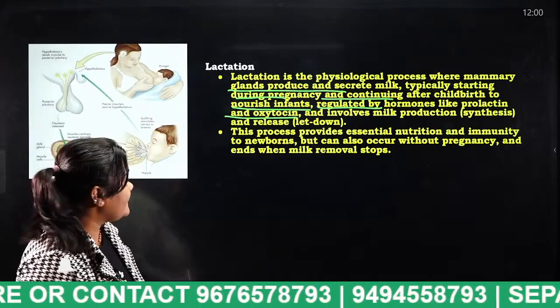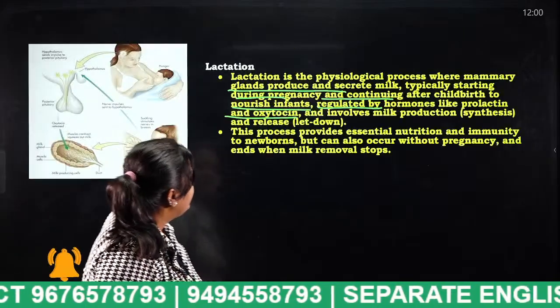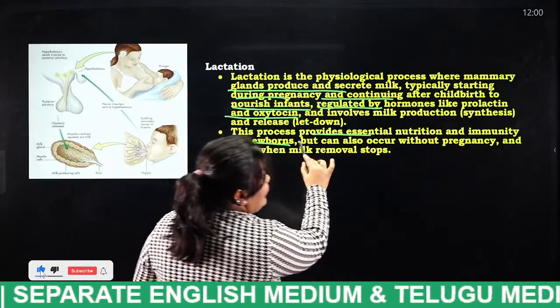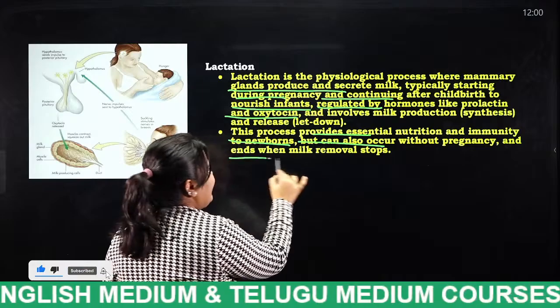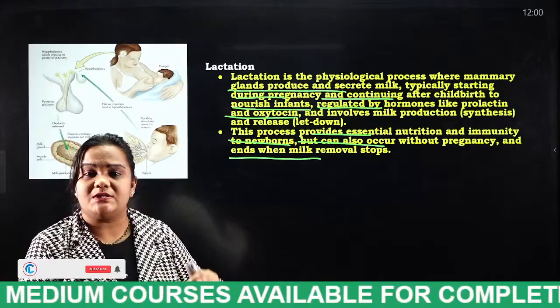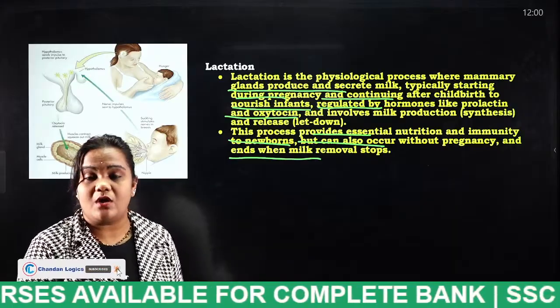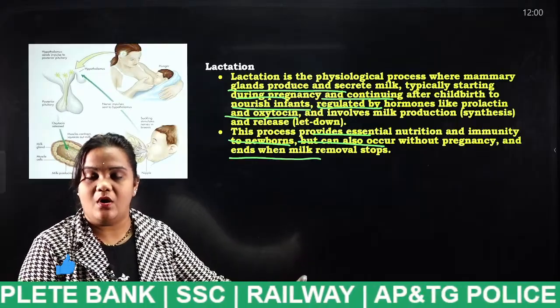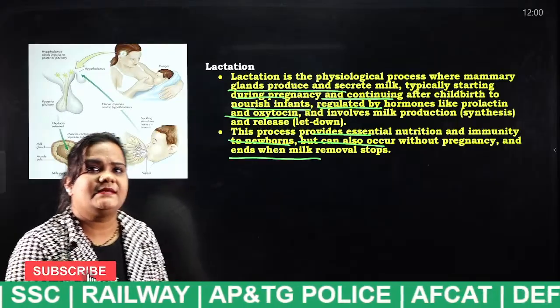Okay, next. This process provides essential nutrients and immunity to newborns but can also occur without pregnancy, and ends when milk is no longer removed. If milk is produced after the child has grown, how can we stop that milk production? By removing the milk. Okay, so these are, yes. Next.